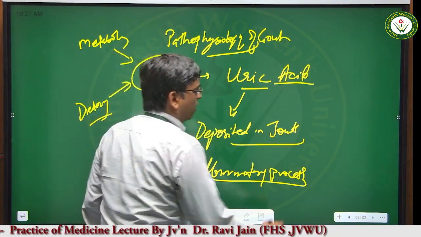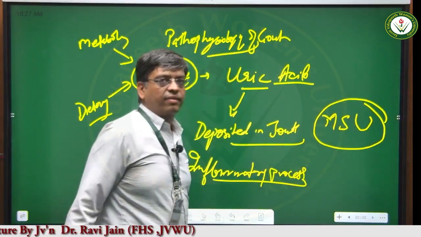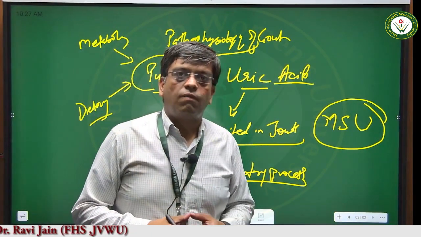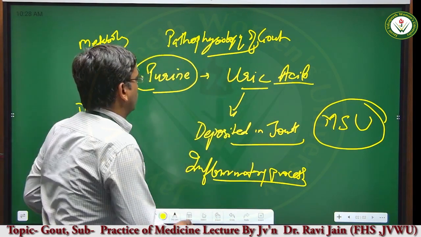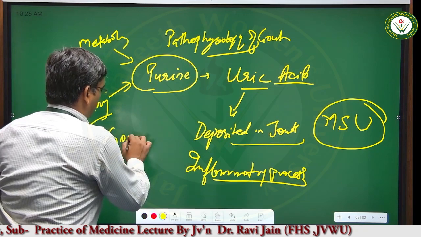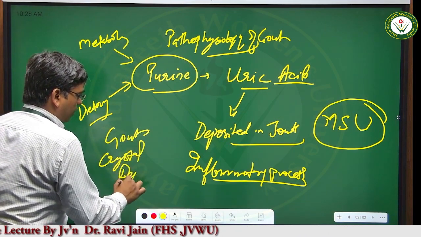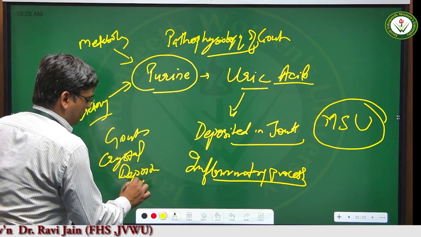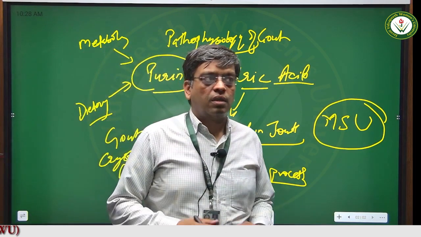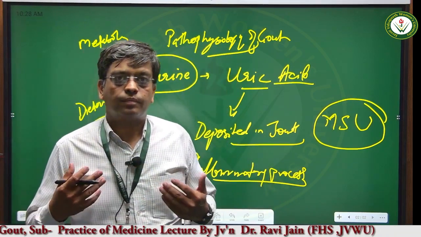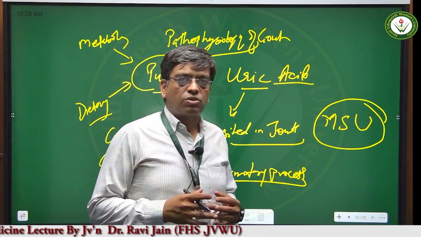There are crystals of monosodium urate. Gout is characterized by the deposition of monosodium urate crystals in the joints. Therefore, gout is also known as crystal deposition disease. There is an excess of monosodium urate crystals that are deposited in the joints.